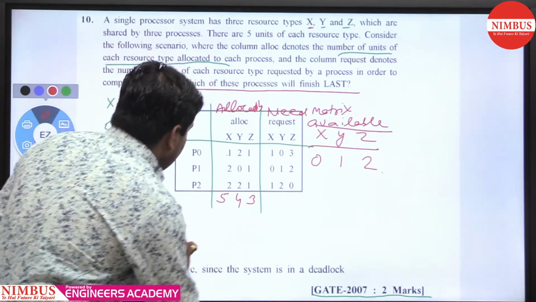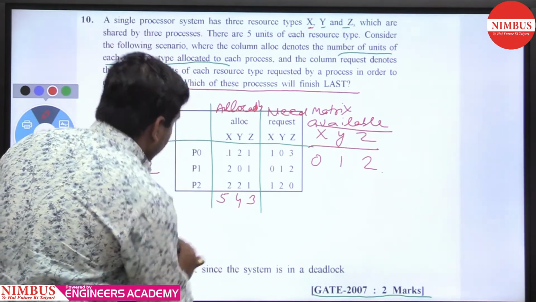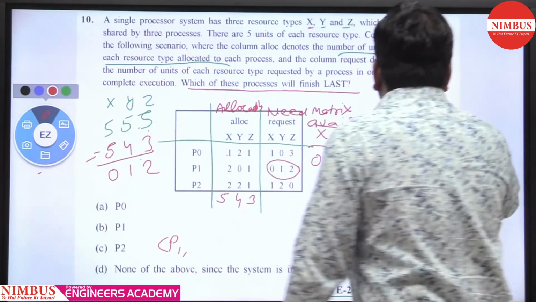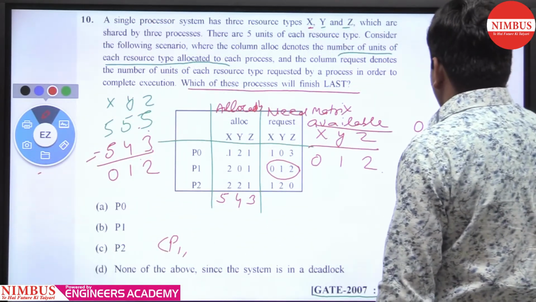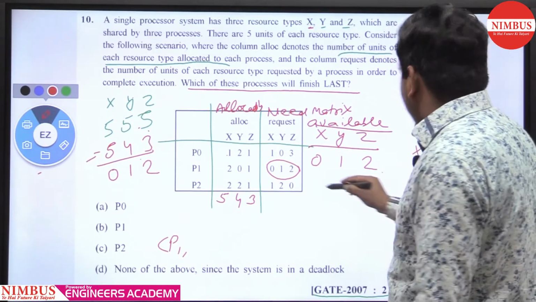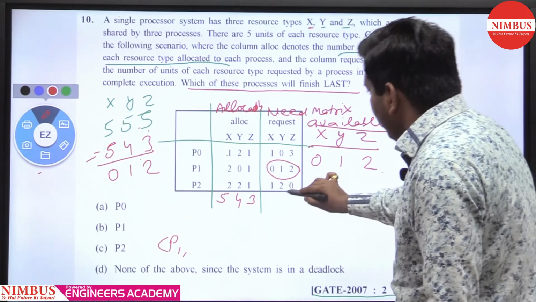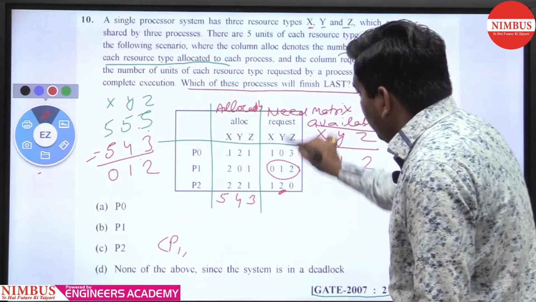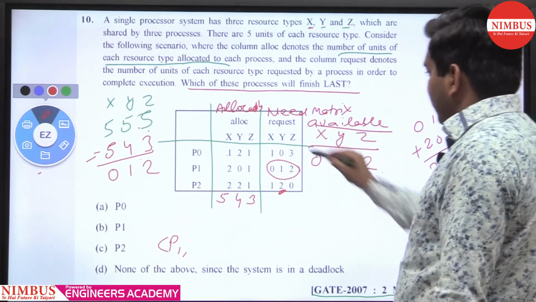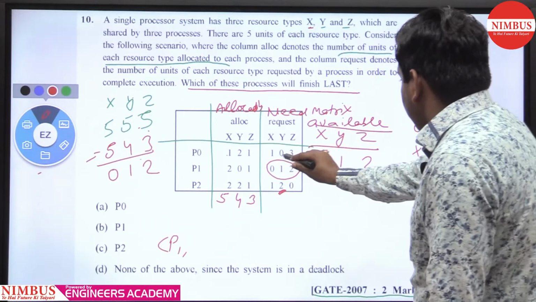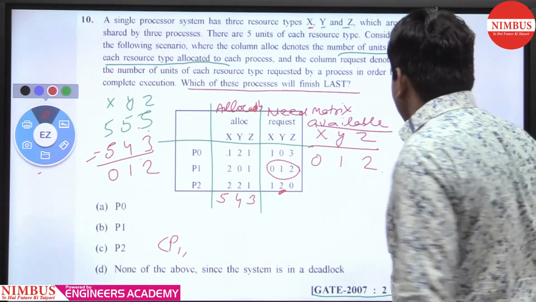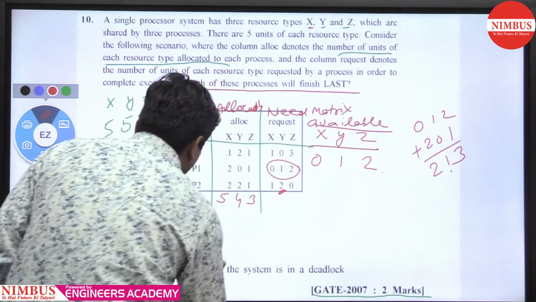First we satisfy P1 because the P1 need is 0, 1, 2. After P1 finishes it will release 2, 0, 1, and we get 3, 1 and 2. Then can we execute P2? No. Why? Because P2 requires 2 resources of Y type, but we have only 1 resource of Y type. Instead we execute P0, yes: for X we have 2, for Y we have 1 and for Z we have 3. Then you can allocate P0.